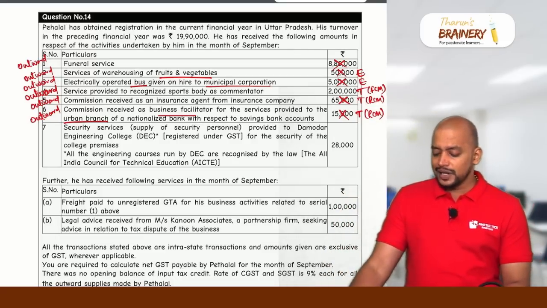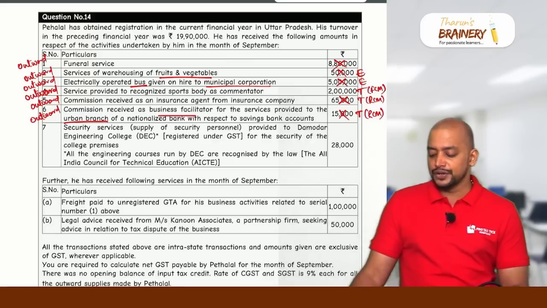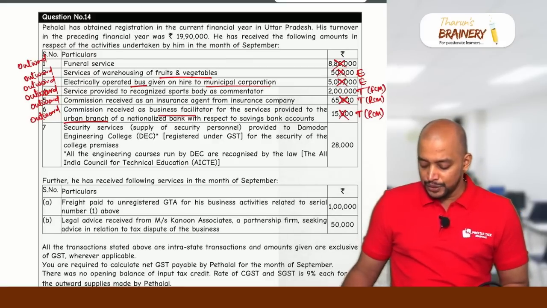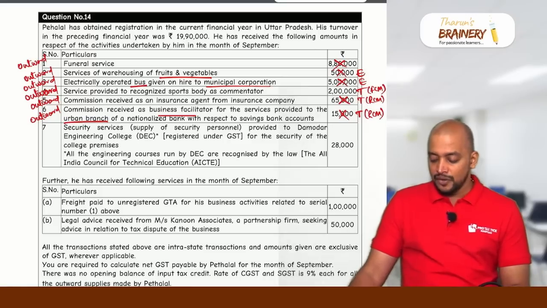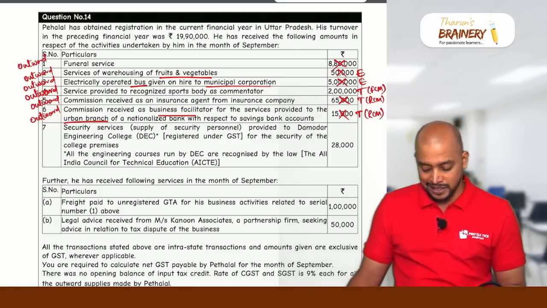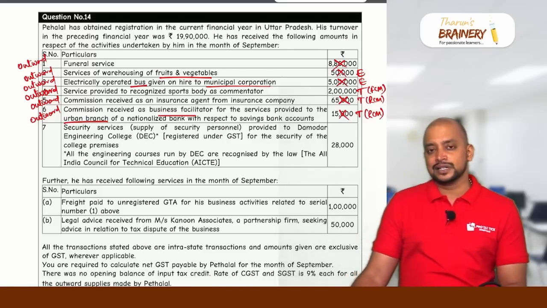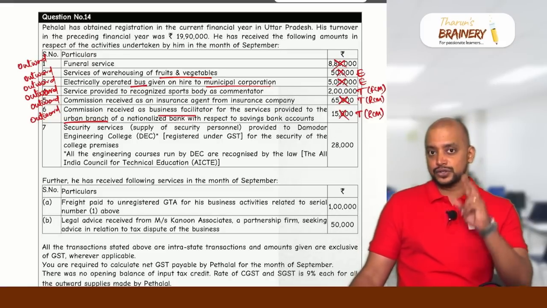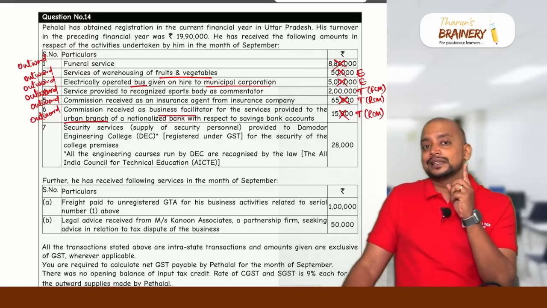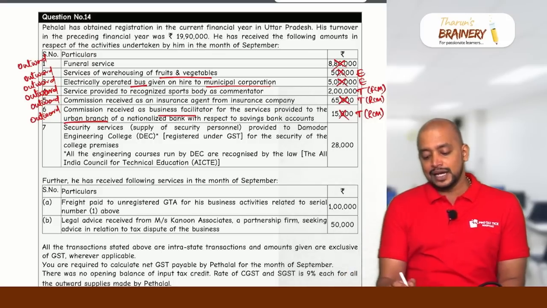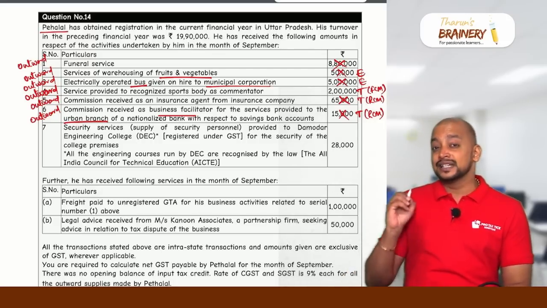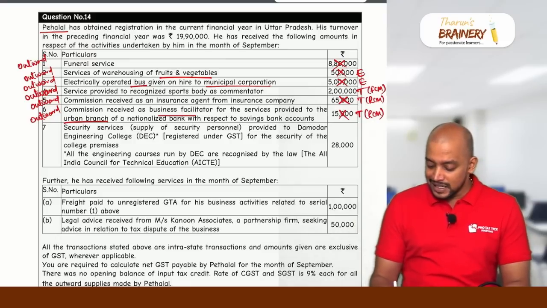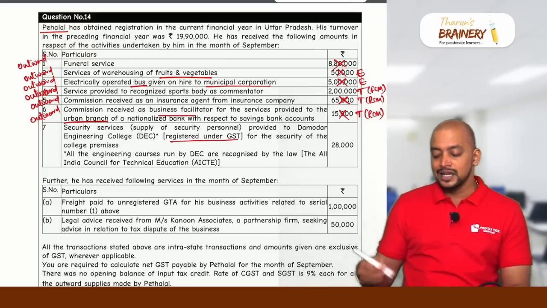Then security services, supply of security personnel provided to Damodar Engineering College for the security of the college premises. So security agency service we have under RCM. What are the conditions? 2 conditions. Supplier should be other than body corporate. Yes, PayHalal is other than body corporate. And the recipient should be registered. Yes, recipient is registered under GST.